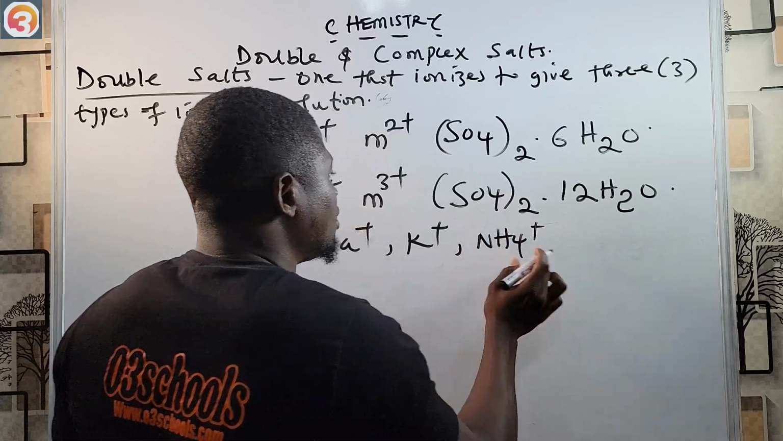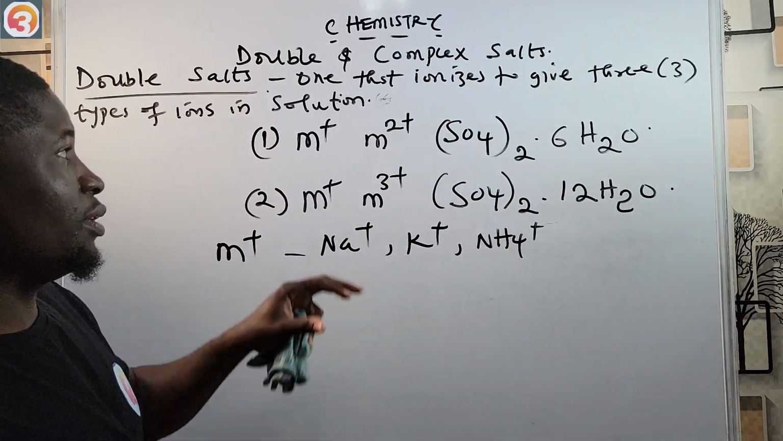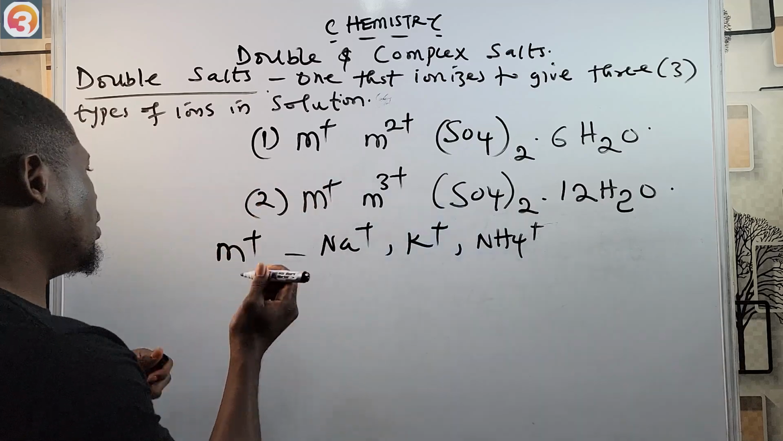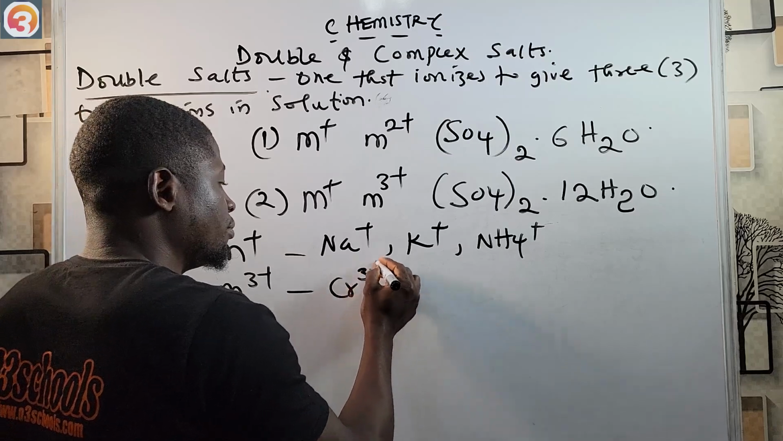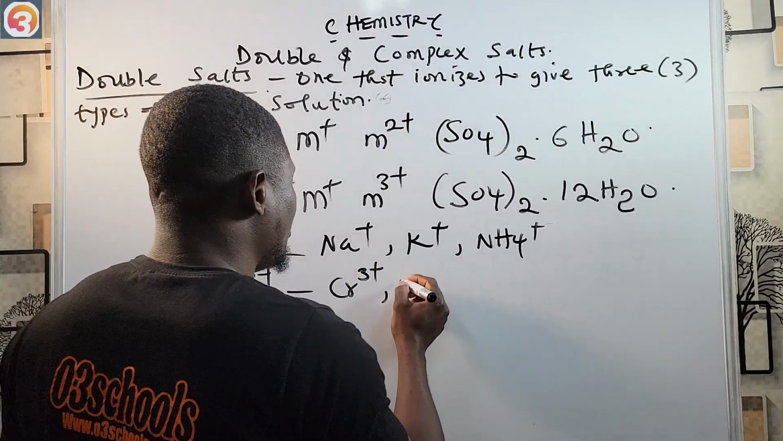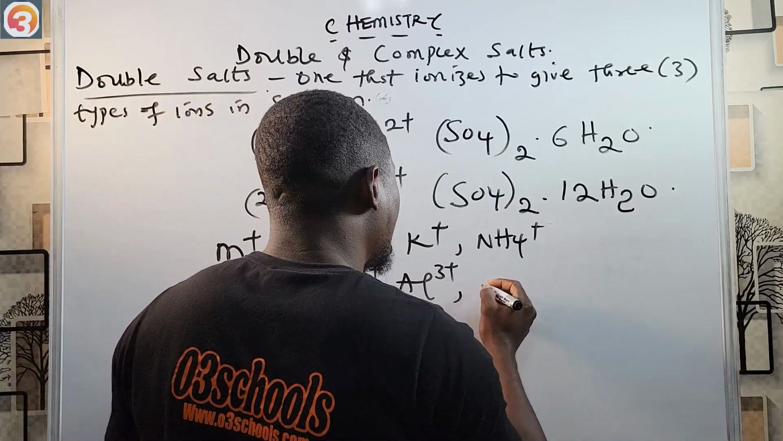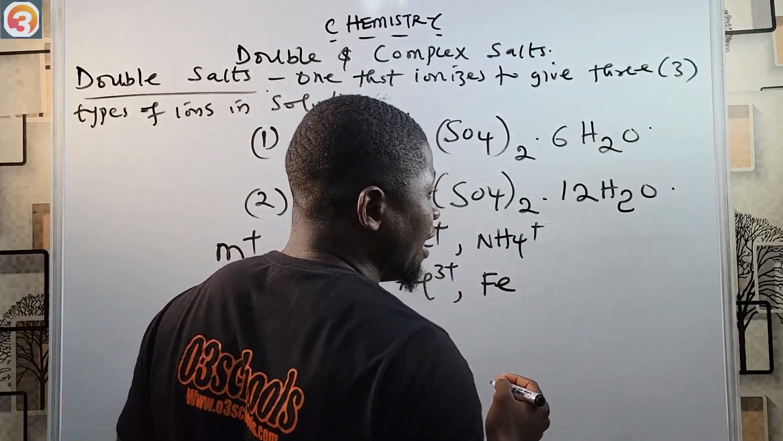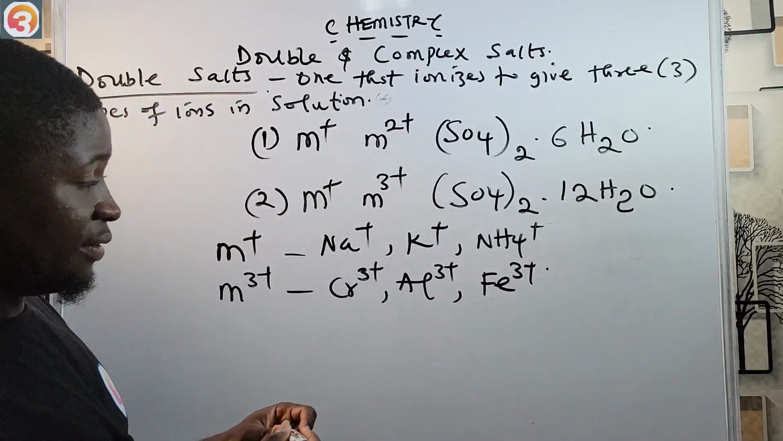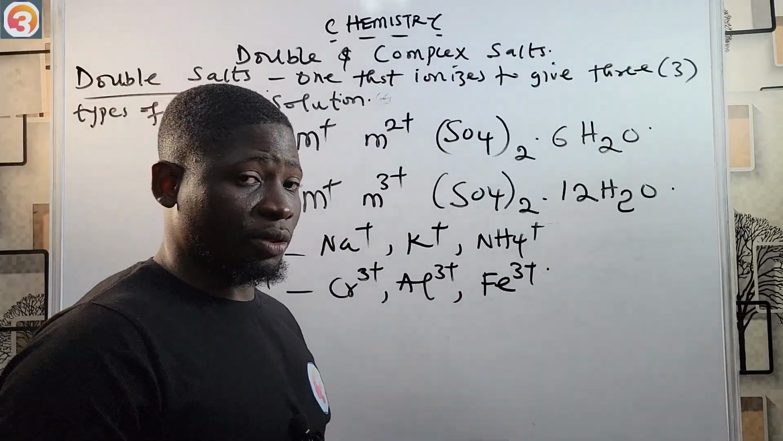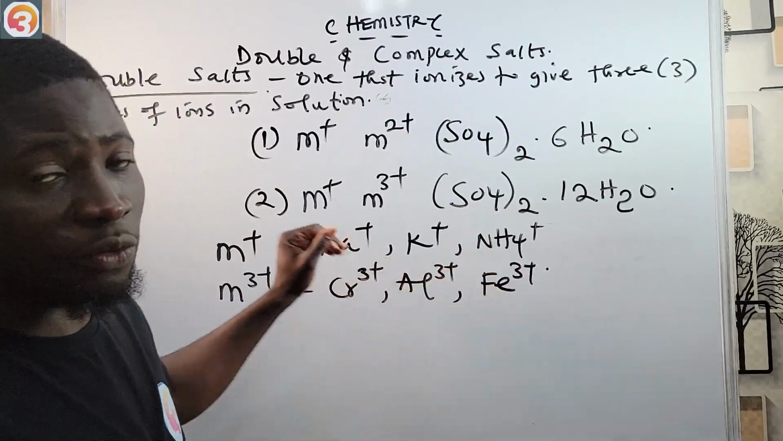So these are the ions that fall under the category of M+. For the M3+, we have the chromium ion, Cr3+. You have the aluminium ion, Al3+. You will have the iron ion, Fe. Iron exists in two different forms. There's Fe2+ and there's Fe3+.